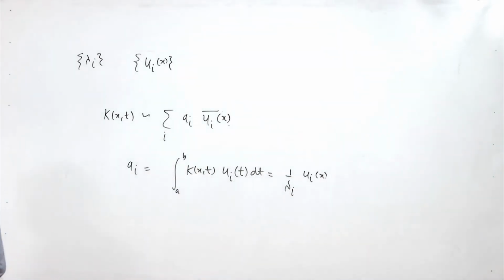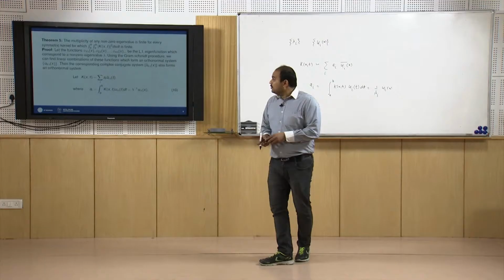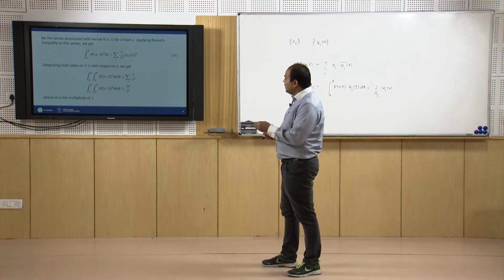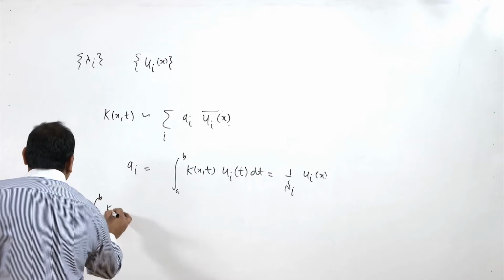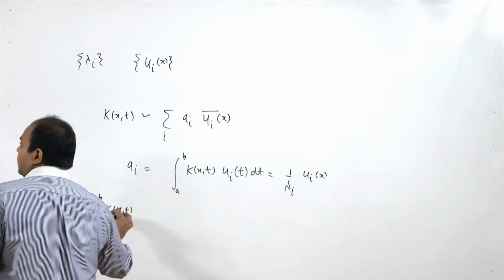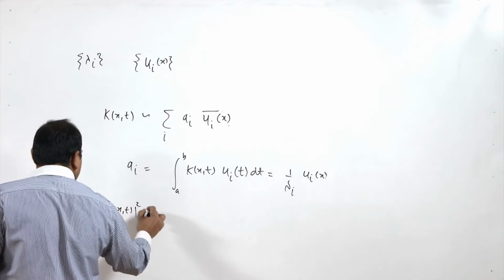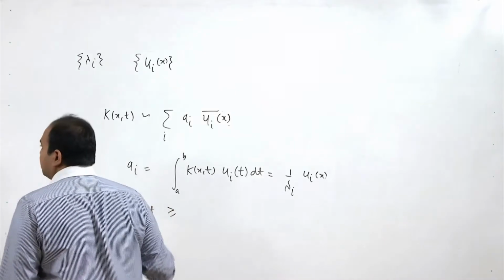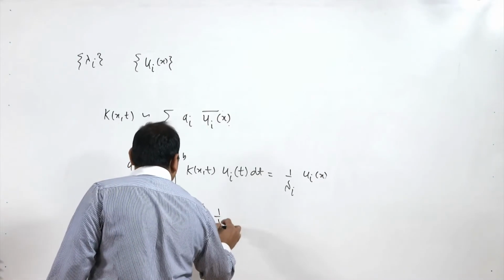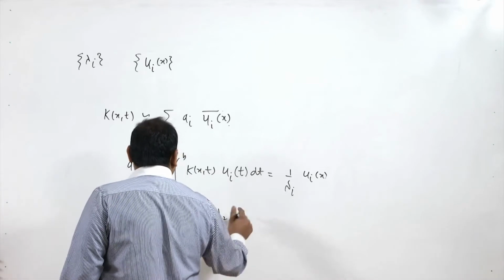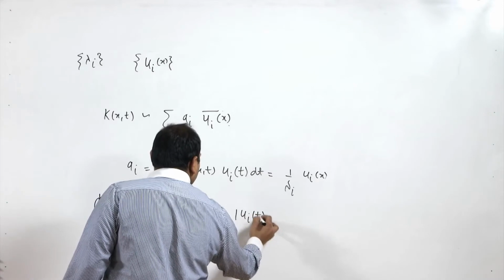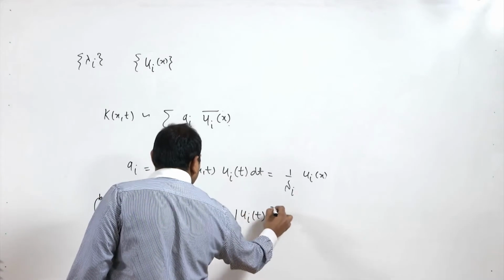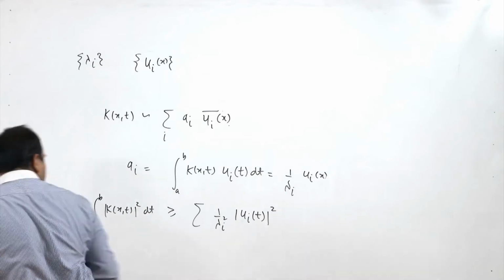Then again we can use Bessel's inequality, and you get this equation 11. Along with equation number 11, you have the integral from a to b of k of x, t squared dt, which is greater than or equal to the summation of 1 upon lambda i squared times the modulus of u i of x squared. This is x here.